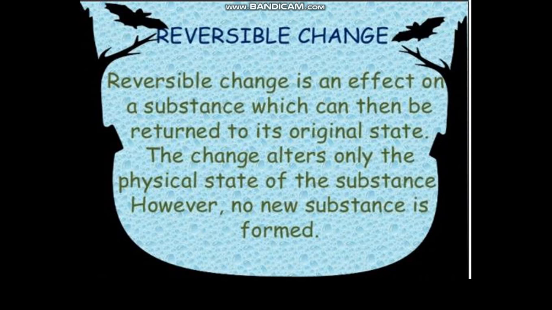Let's come to the topic that is reversible change. What is a reversible change? A change which can be reversed on removing or changing the cause of change is called a reversible change. For example, melting of ice. When ice melts, it changes into water, and if you keep that water in a refrigerator, what is going to happen? You will get the ice back. So reversible change is an effect on a substance which can then be returned to its original position.